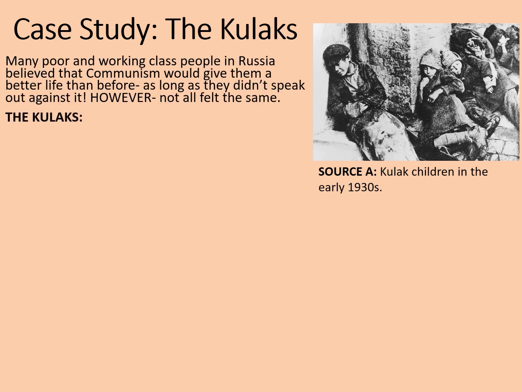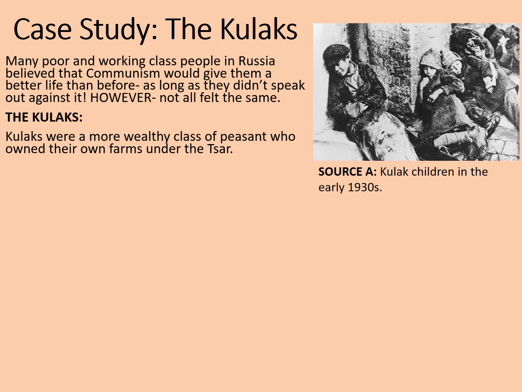Many poor and working class people in Russia believed that communism would give them a better life than it did before, as long as they didn't speak out against it. However, not all felt the same. It's worth pointing out that many people in Russia before the revolution had incredibly harsh lives anyway. So in some respects, perhaps they did see their lives improve. One group that didn't, though, were this group of people called the Kulaks.